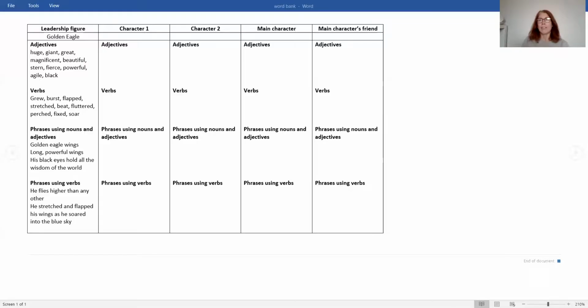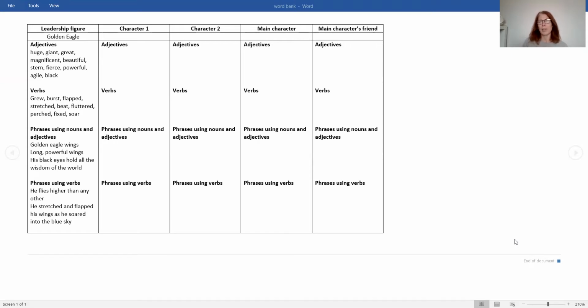So I've had a go at this myself, and I decided that I was going to have a golden eagle as my main character. Now that's my leadership figure. That golden eagle is going to have a problem and call on other characters to help them. And what we begin by doing is using some adjectives and some verbs to describe that character.